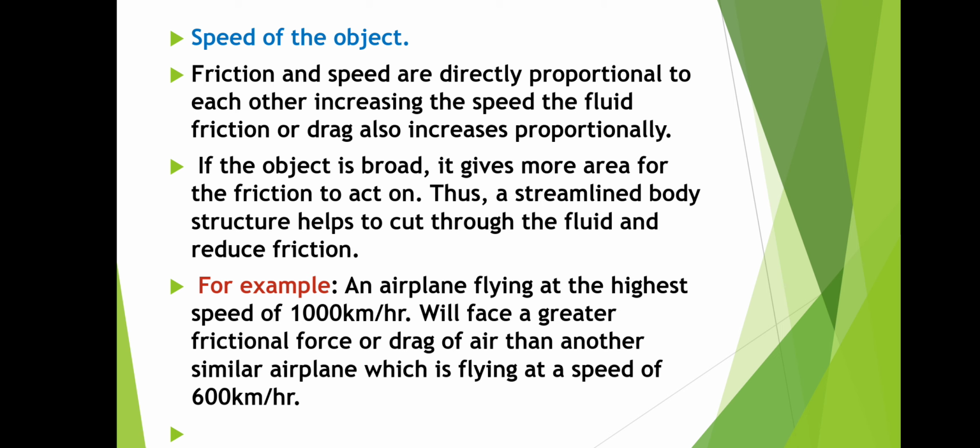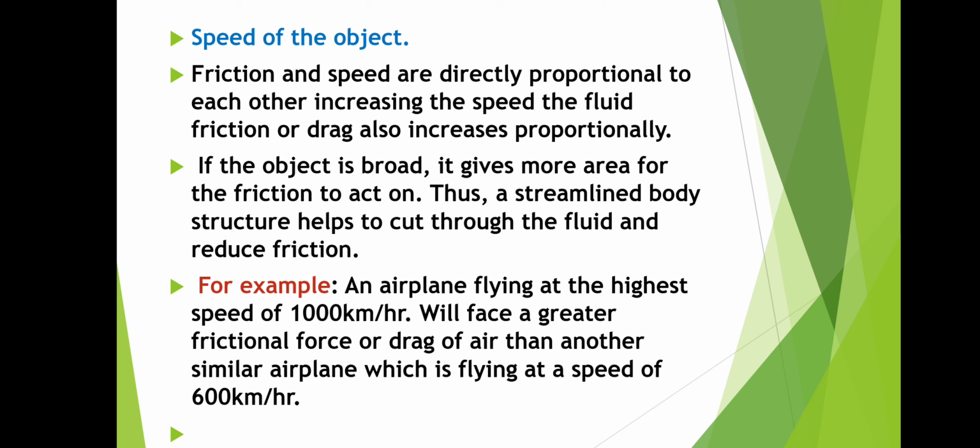For example, an aeroplane flying at the high speed of 1000 km per hour will face greater frictional force or drag in air than another similar aeroplane flying at the speed of 600 km per hour.